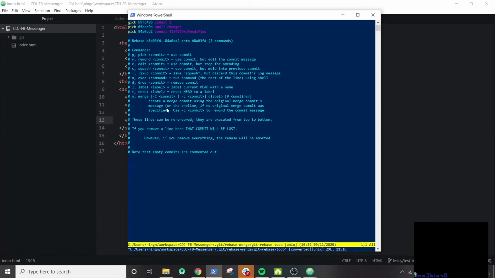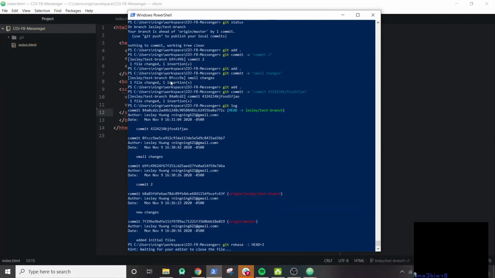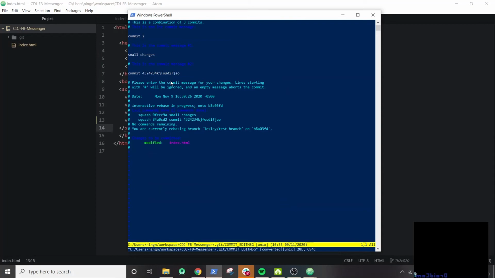So again, let's do escape, I, and now I want to squash my commits. So let me change this one to squash. And then I want to pick the first commit. So I want everything to squash into commit 2. So I will do escape because I'm done editing, colon, oh, excuse me, escape. Oh my god, wait, that's not what I want. Squash, okay. Now, colon W, Q, write quit. And let's wait. Okay, now we open up a new window.